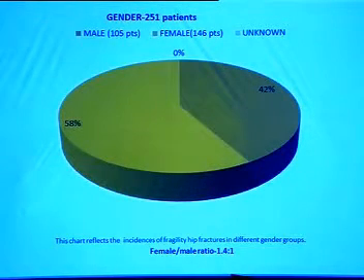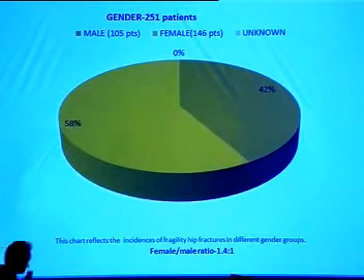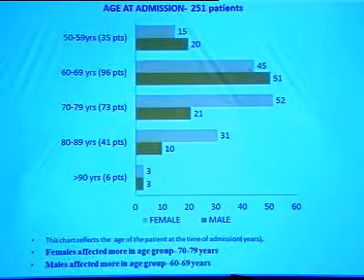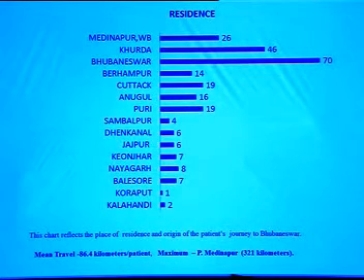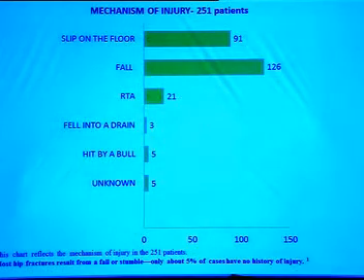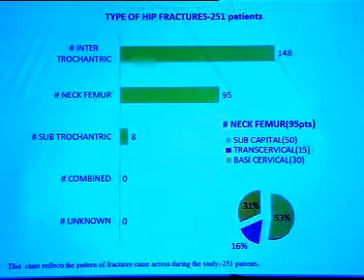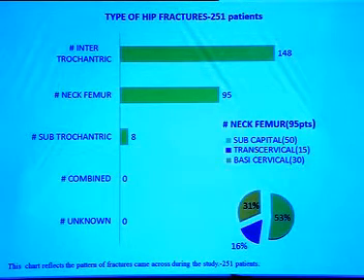Our study encountered 146 female patients and 105 male, a ratio of 1.4:1, female to male. Females were more affected in the age group 72 to 79, and males were more affected in the age group 60 to 69. Mean travel for each patient was 86.4 kilometers, and the maximum from our hospital was Medinapur, that is 321 kilometers. Regarding mechanism of injury, falls dominated with 126 patients. Most hip fractures result from a fall or stumble. Only 5% of these cases have no history of injury. We encountered 148 intertrochanteric fractures, followed by 95 fracture neck of femur, out of which 50 were subcapital that dominated.